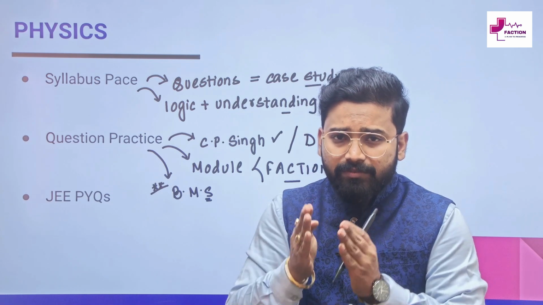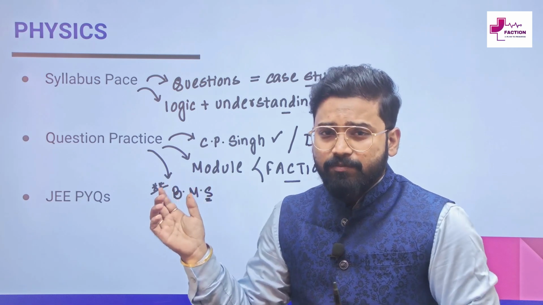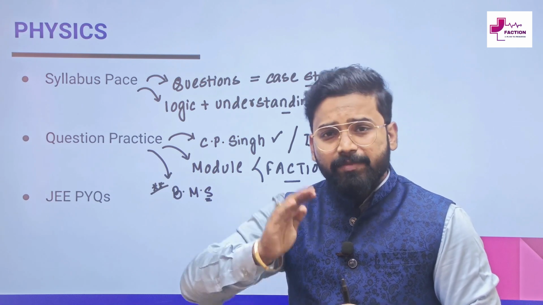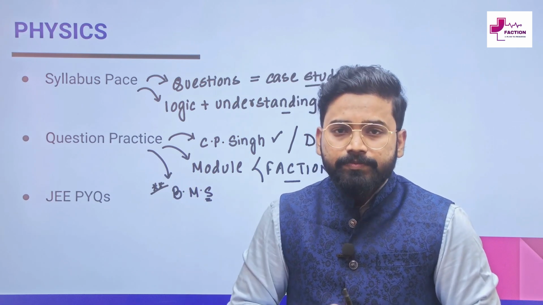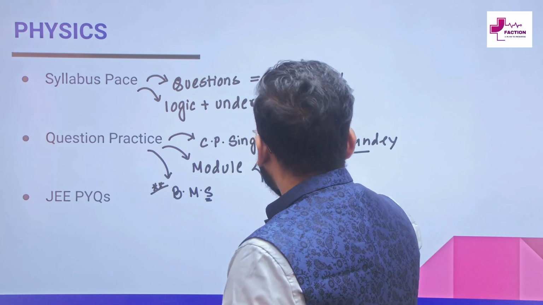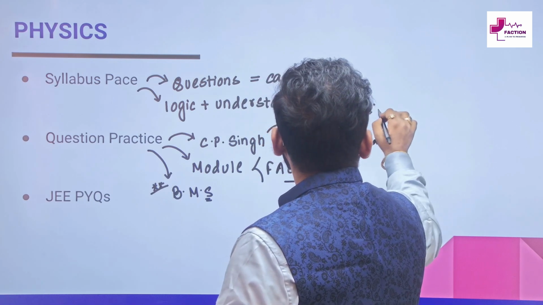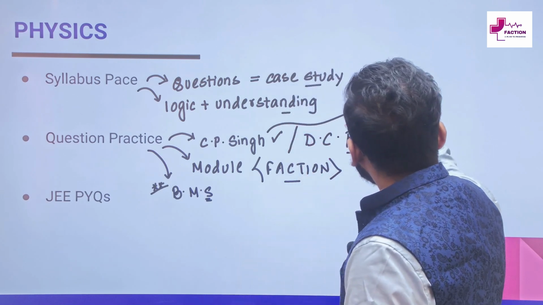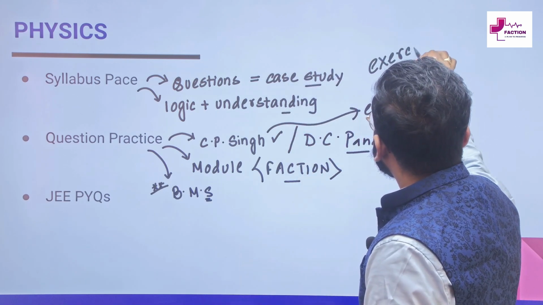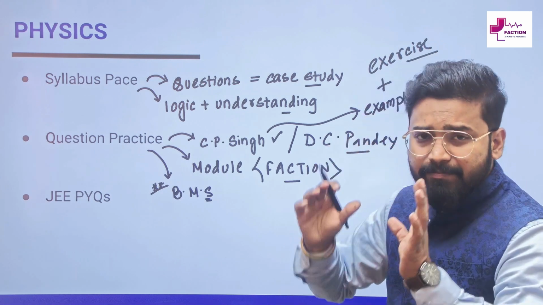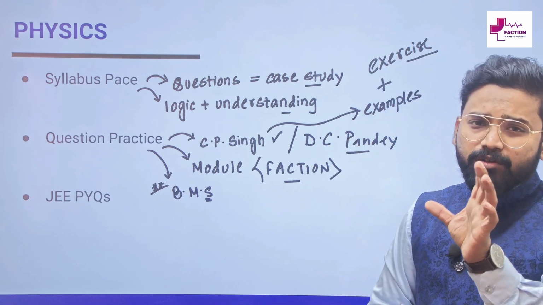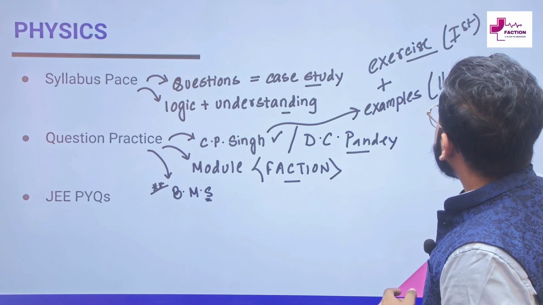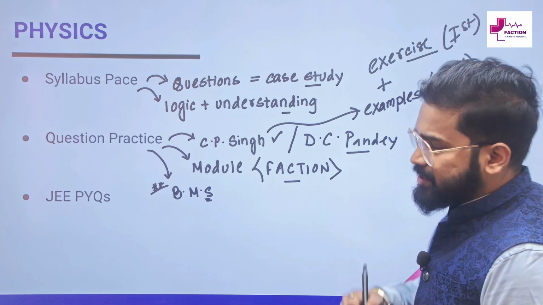Your teacher should give some selective problems from that BMS book, or delete some selected problems that these specific questions are not necessary, but the rest of the questions you can do. And from CP Singh, I am telling you, here you should also do the examples. But before solving the examples, go for the exercise. This might seem to be unorthodox, but I am telling you, first go for the exercise part and second go for the example part while solving CP Singh.